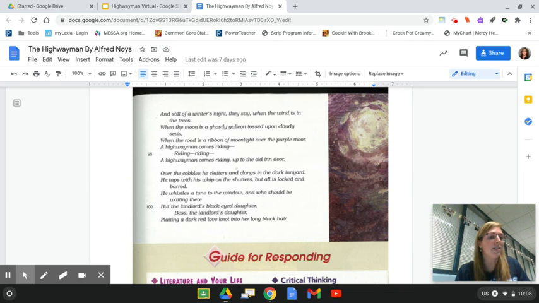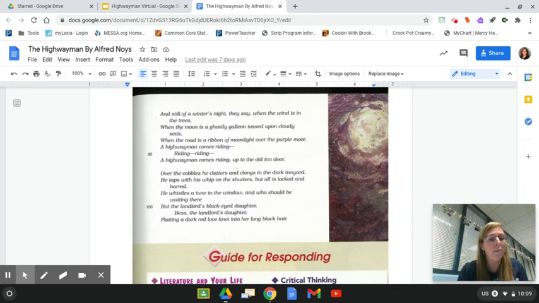And still of a winter's night, they say, when the wind is in the trees, when the moon is a ghostly galleon tossed upon the cloudy seas, when the road is a ribbon of moonlight over the purple moor, a highwayman comes riding, riding, riding. A highwayman comes riding up to the olden door.